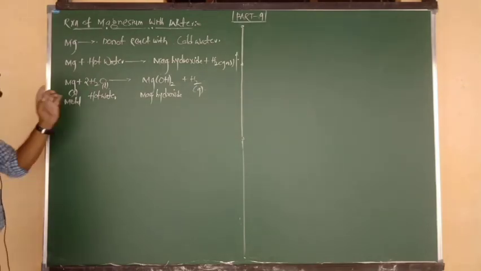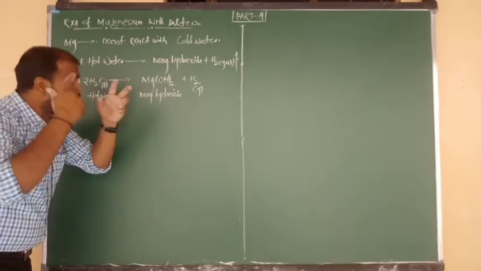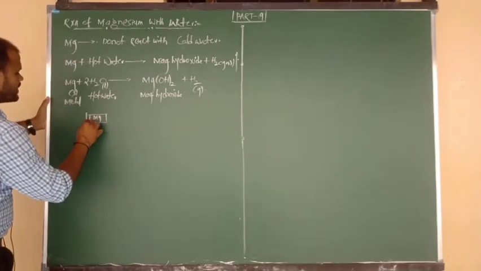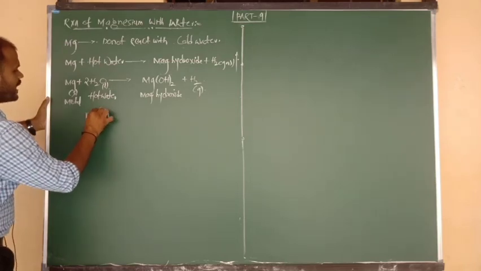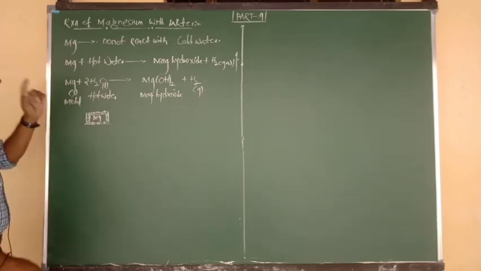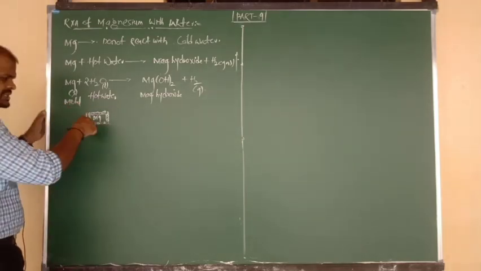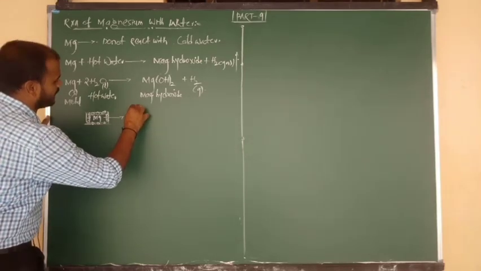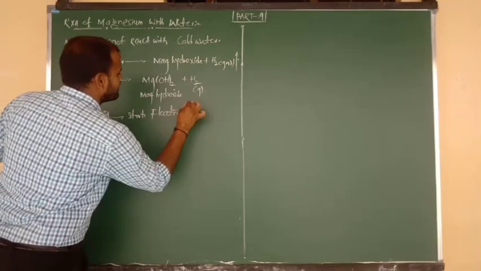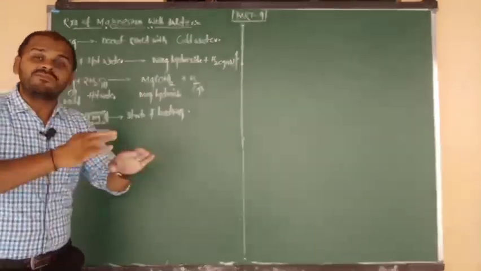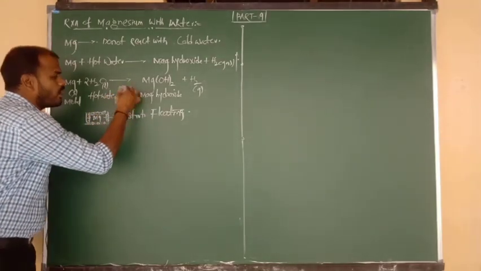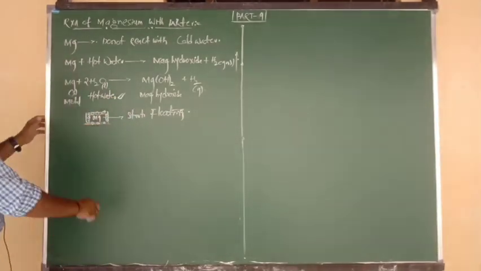Again the same thing. Such liberated hydrogen gas, such bubbles of H2, reach the surface of magnesium and start sticking to the surface of magnesium. Due to sticking of H2 bubbles on its surface, magnesium starts floating. Same like calcium. Calcium starts floating on reaction with cold water, magnesium starts floating on reaction with hot water. Try to remember this comparison. Good.